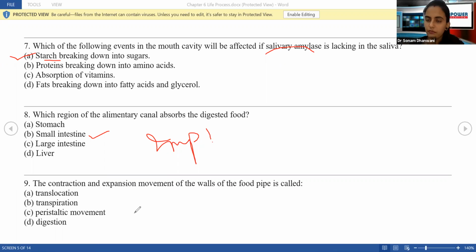Contraction and relaxation of the muscles of the stomach or the food pipe is known as peristalsis, and the movement is known as peristaltic movement. Are we clear, guys, with these things?